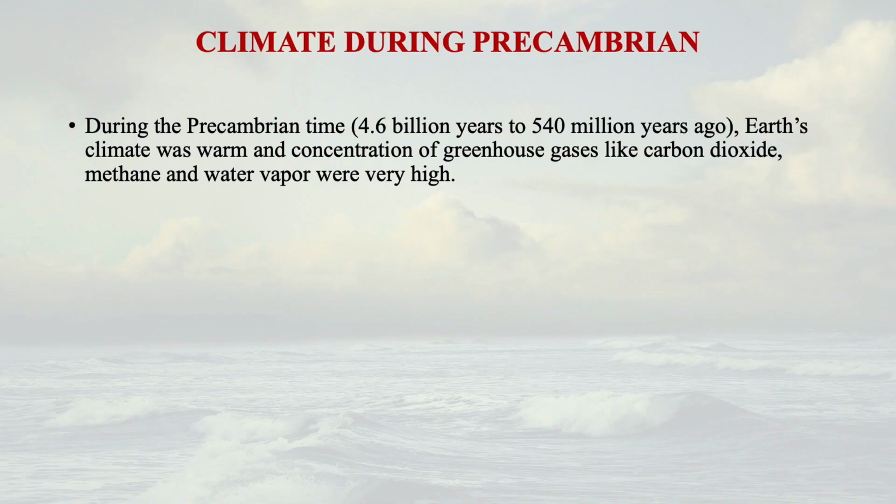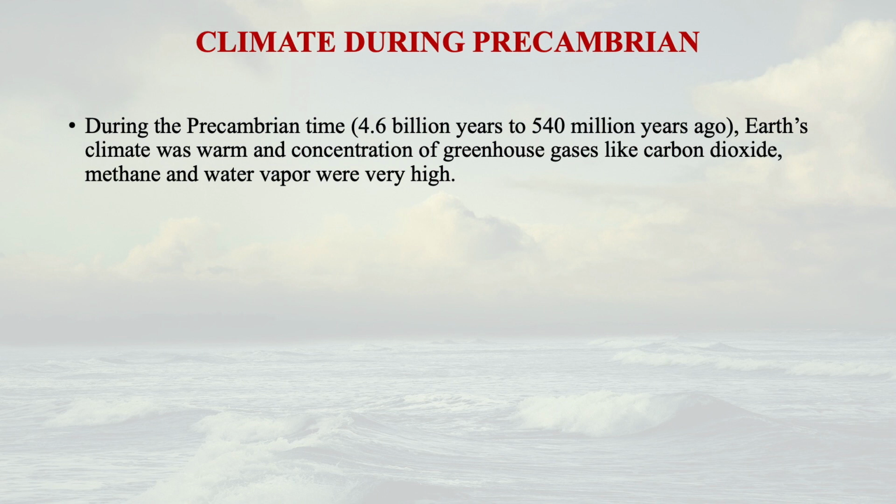Let us see the climate in the past, particularly from different periods. The first and foremost is the Precambrian period. It's a very long period of time, between 4.6 billion years and 540 million years ago, almost 80% of the geological time scale. During this Precambrian period, the Earth's climate was very, very warm.